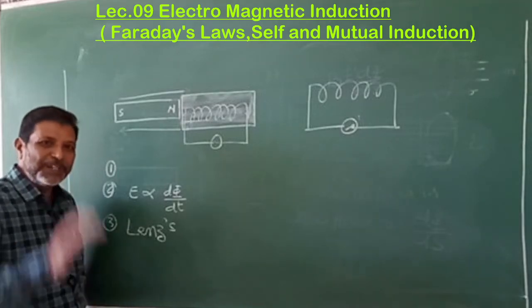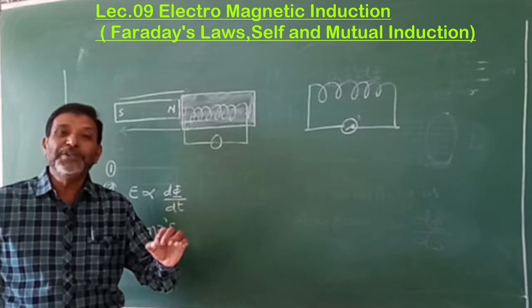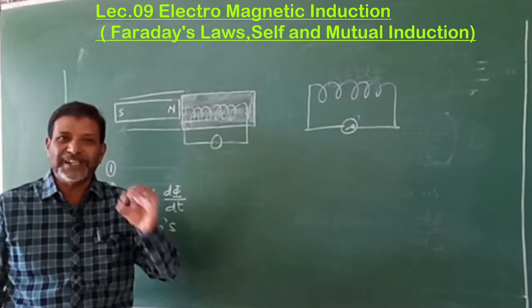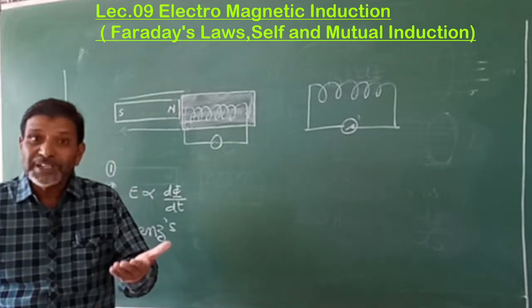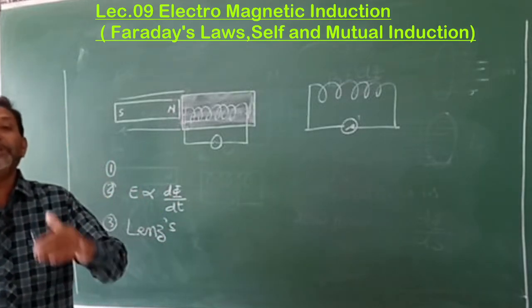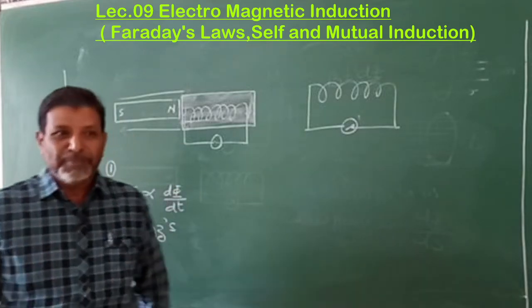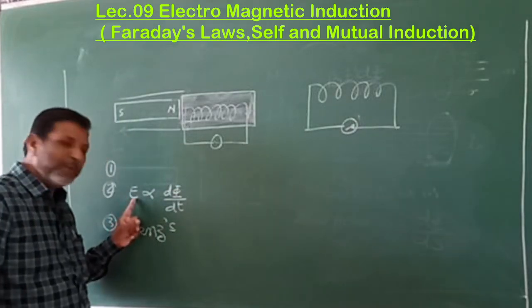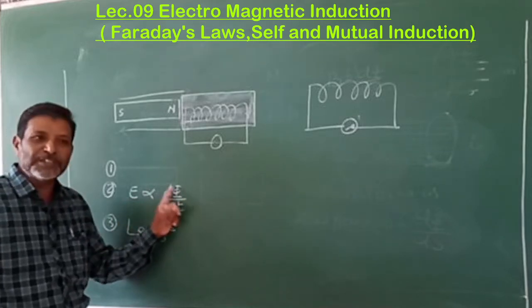Once again, the statement is that the direction of induced EMF is such as to oppose the cause which is producing it. To produce the EMF, rate of change of flux is responsible.